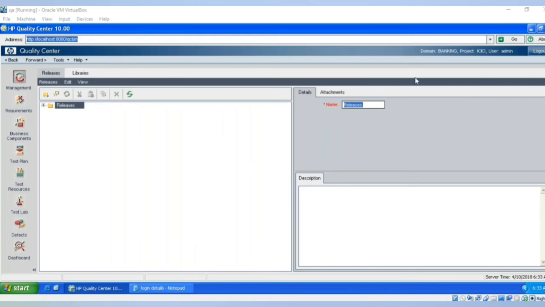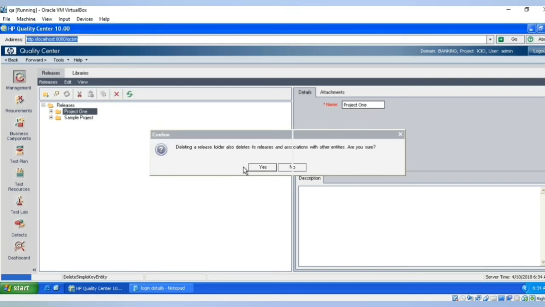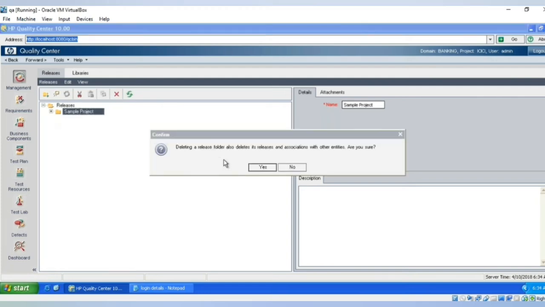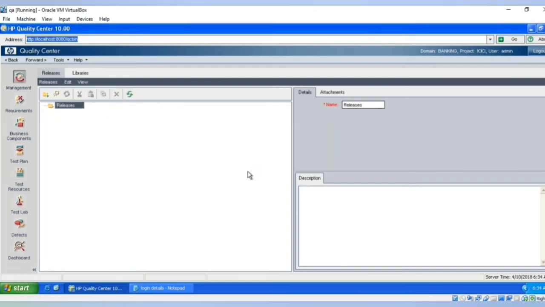Okay, let's start with the first module here. The first module in this tool is management. The management module is used for creating or planning purposes, basically to create a plan: in a particular year, in total how many releases you are planning to do, and inside each release, how many cycles of testing we are planning to do. To define that, this management module will be used.